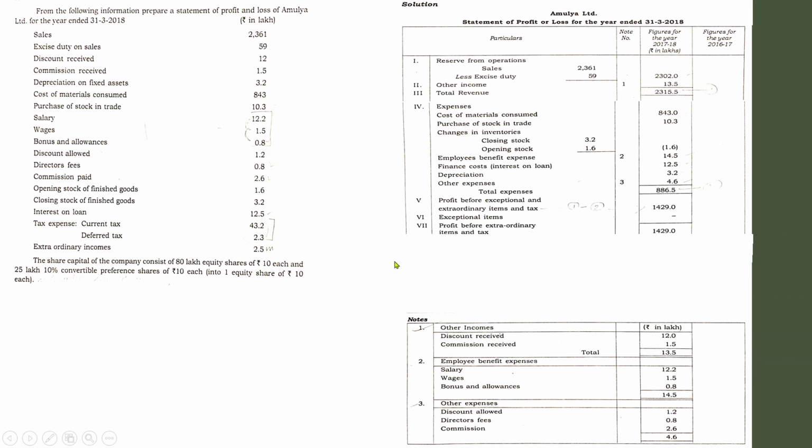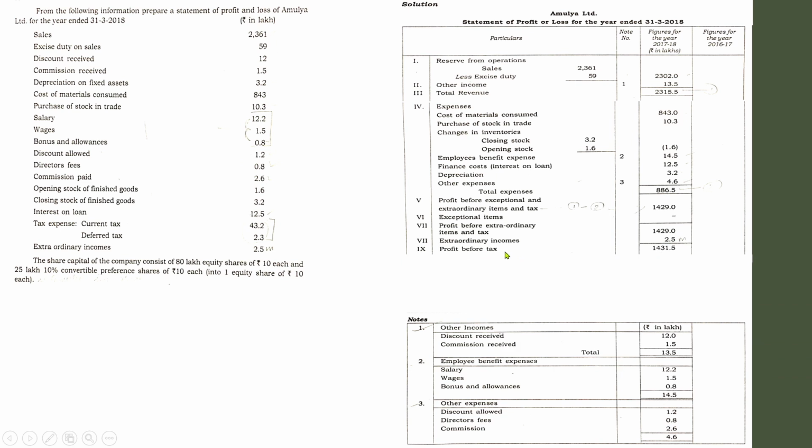Before writing down the details of extraordinary item, try to write the sentence like this: profit before extraordinary item and tax. And after that you can adjust extraordinary item. Extraordinary item is 2.5. If it is an income, don't deduct, you have to add. If it is an expense, you have to deduct. So extraordinary income you have to add, you will get 1431.5.